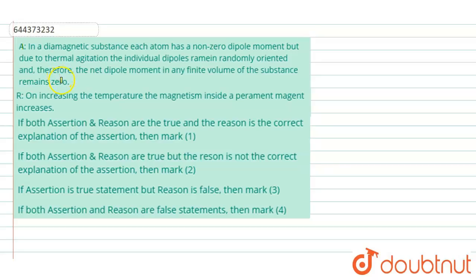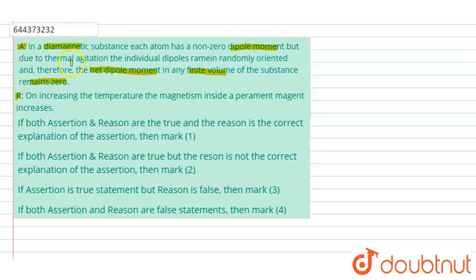Hello everyone. Let us try to solve the given problem. So the given problem is simply an assertion and reason type problem, and the assertion states in a diamagnetic substance each atom has a non-zero dipole moment, but due to thermal agitation the individual dipoles remain randomly oriented, and therefore the net dipole moment in any finite volume of the substance remains zero.